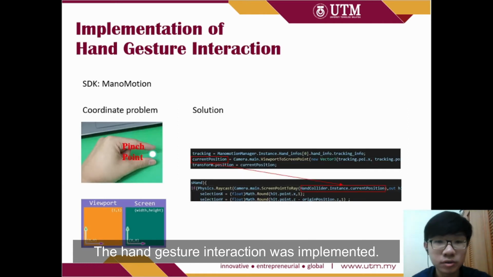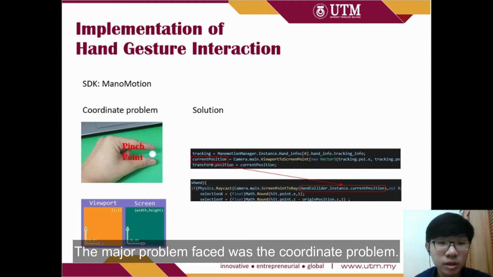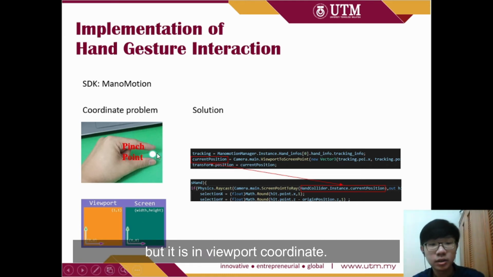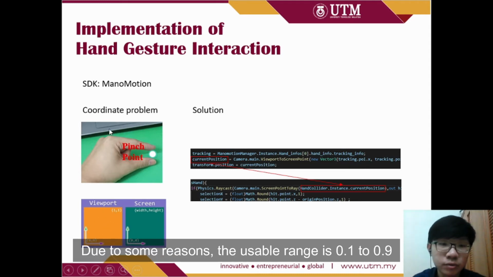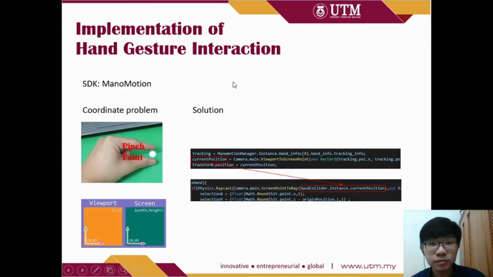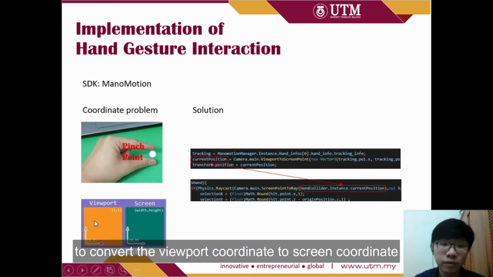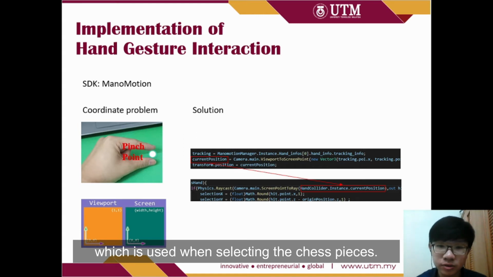The hand gesture interaction was implemented by using the SDK called Monomotion. The major problem faced is the coordinate problem. Monomotion provides the coordinate of the pinch point here, but it is in viewport coordinate. Viewport coordinate is only 0 to 1, and due to some reasons, the usable range is only 0.1 to 0.9, which is not suitable for this project. So Unity provides a function called ViewportToScreenPoint to convert the viewport coordinate to screen coordinate. And the screen coordinate was used to perform raycasting, which is used when selecting the chess pieces.